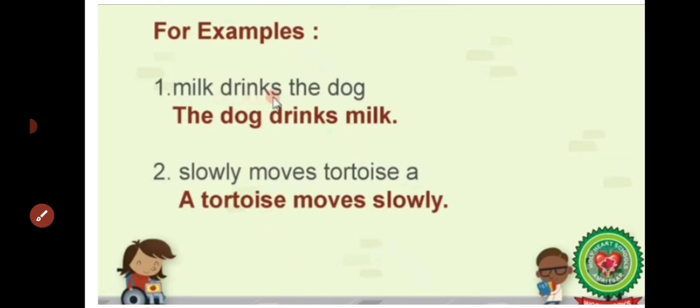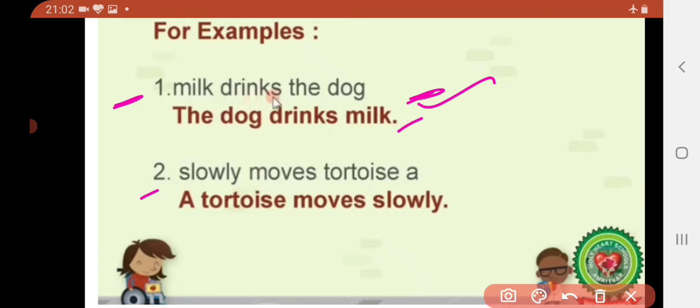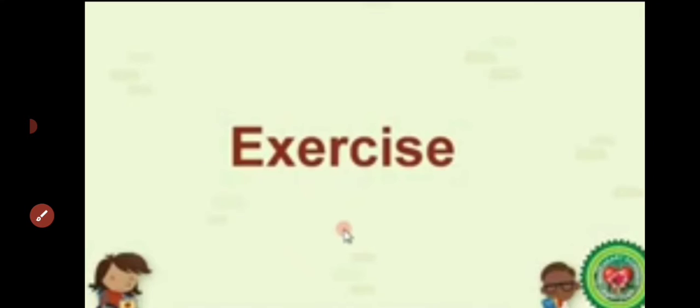Another example. Milk drinks the dog. Do these words make any sense? No. The correct sentence is: the dog drinks milk. Next is slowly moves tortoise up. A tortoise moves slowly. Alright. Now let's come to the next exercise.